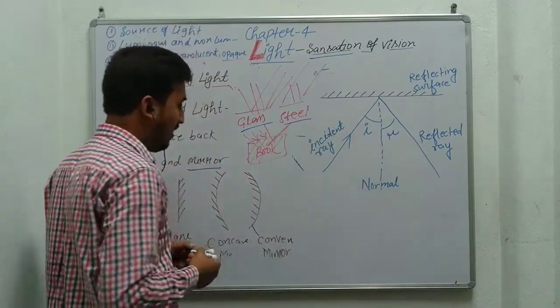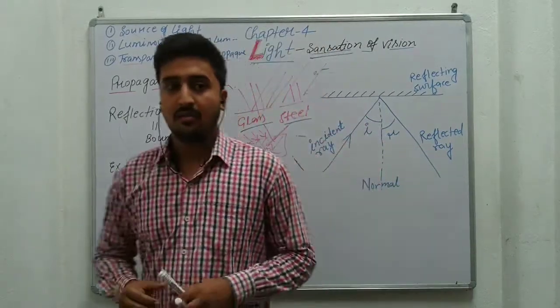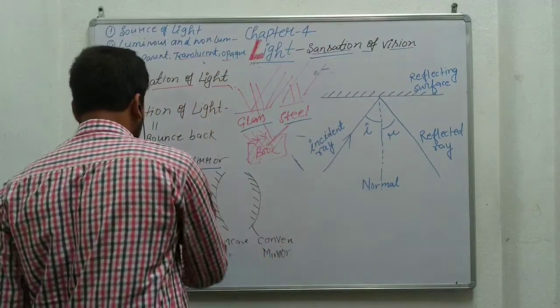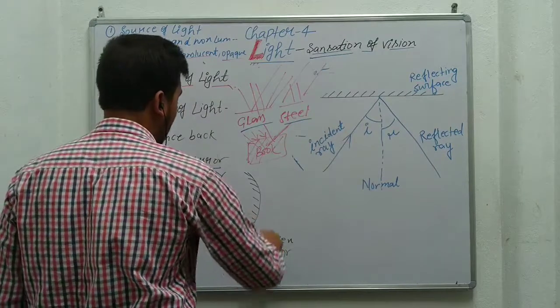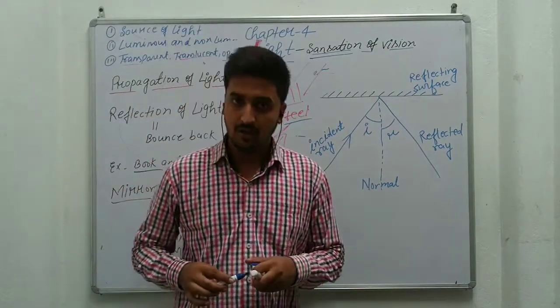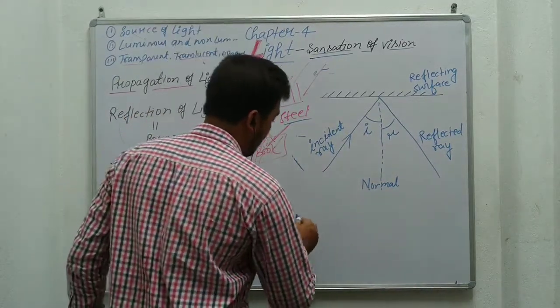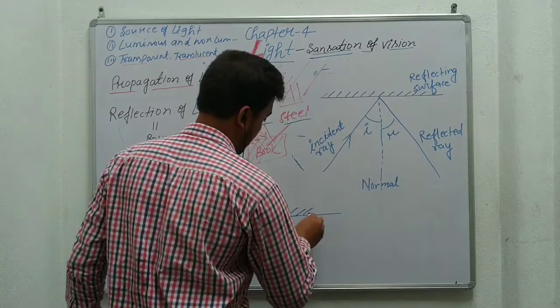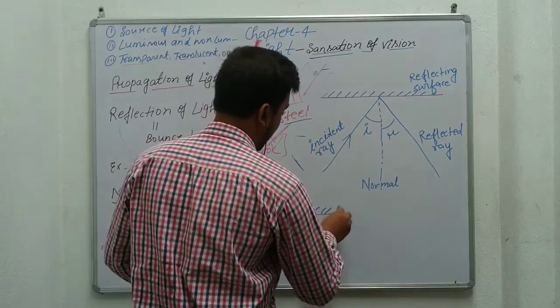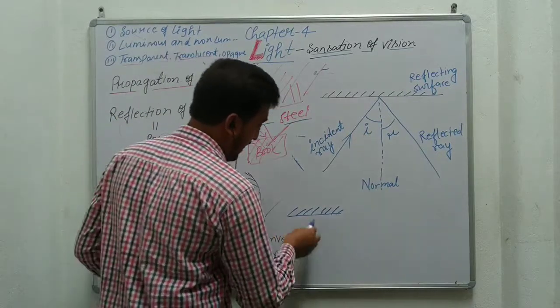Now we'll discuss our next topic, that is mirror. There are different types of mirror available: plane mirror, concave mirror and convex mirror. Mirror is an object which has one polished surface, means one side non-polished and one side polished.